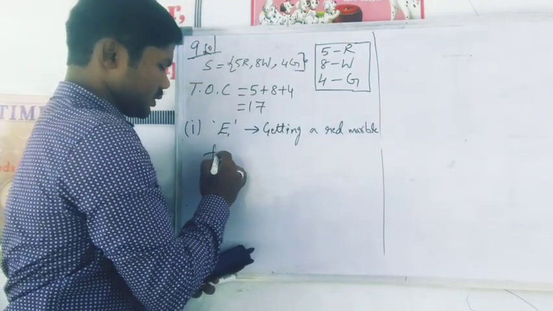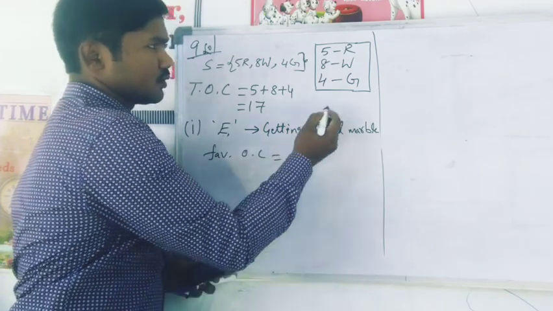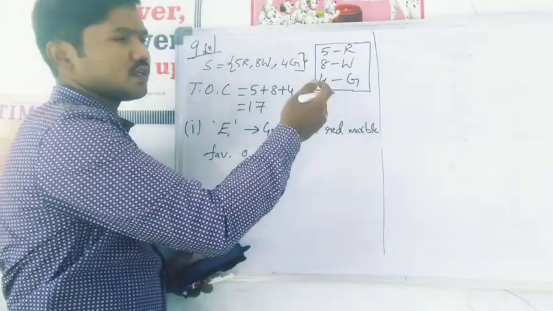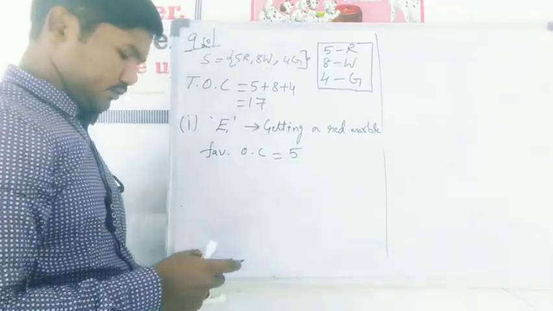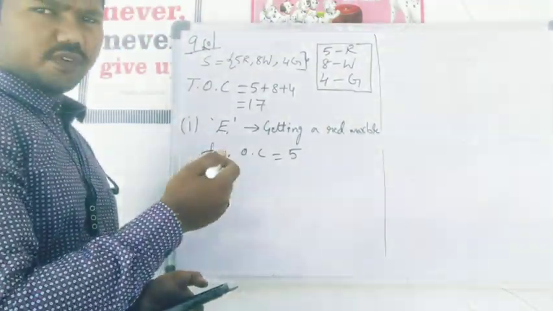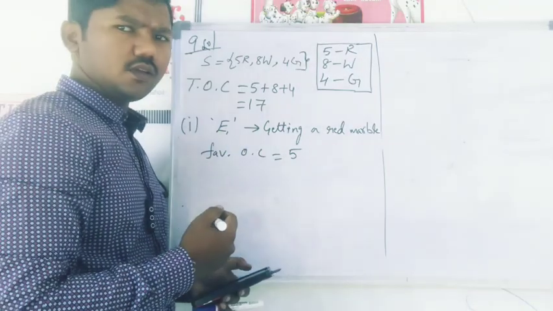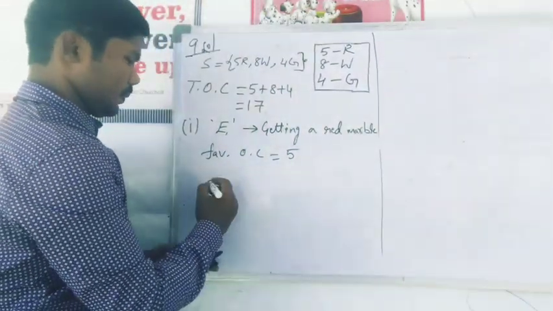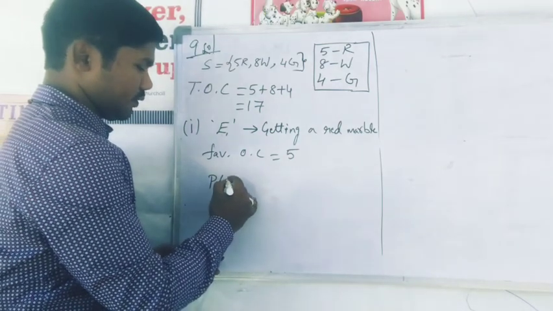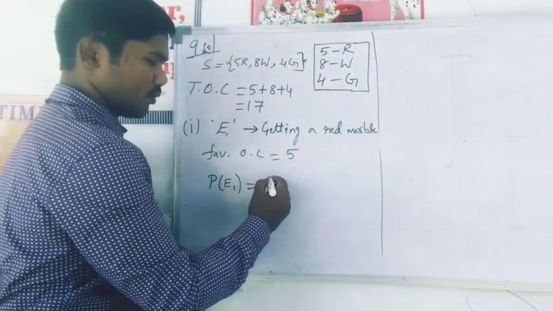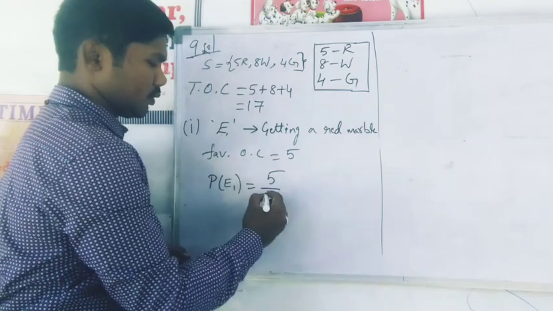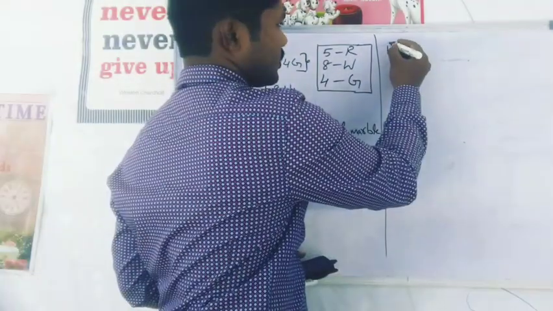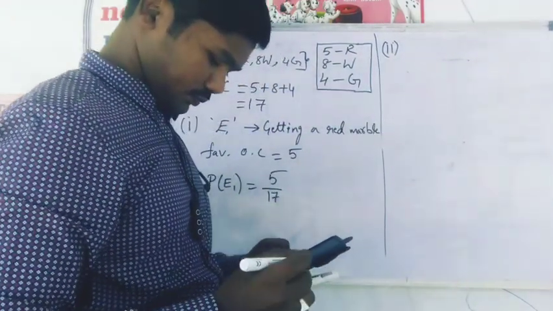Here favorable outcomes now. How many are in our favor? 5. Okay, 5 red marbles are there in the box. So if I get any one marble, my event is successful. So here the probability of event E1 is nothing but favorable outcomes 5 by total outcomes 17. Okay, that's it.